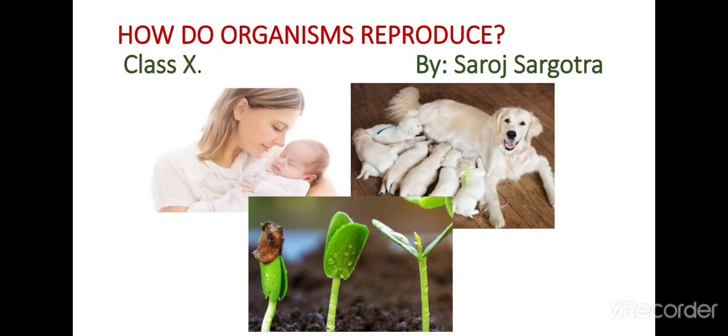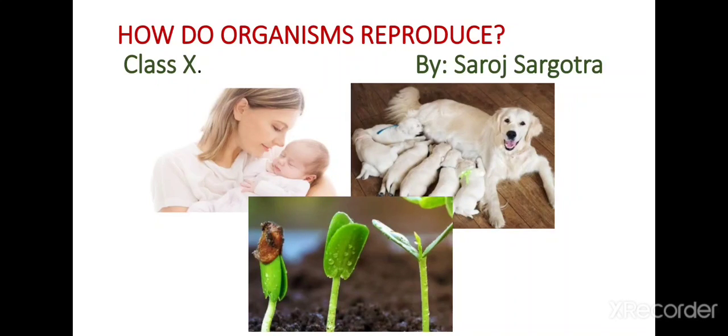So the production of new organisms from the existing organisms of the same species is called reproduction. So what is reproduction? Reproduction is a process of formation of new generations of young ones of similar type by the grown up individual.